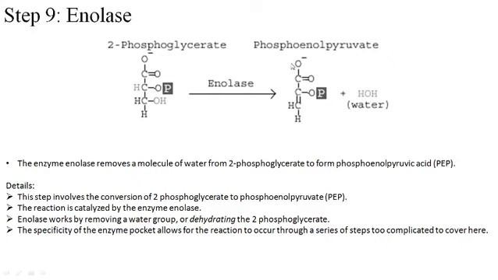Now step number 9 is the enolase step, where this enzyme simply dehydrates this 2-phosphoglycerate molecule, and dehydration takes place between carbon number 2 and 3, because of which a rearrangement of the bonds takes place and a double bond is introduced between carbon 2 and 3, and because of that phosphoenolpyruvate is created. Phosphoenolpyruvate is a very important metabolite that participates in other metabolic reactions also, that we will see later on, how it participates in the gluconeogenesis pathway,